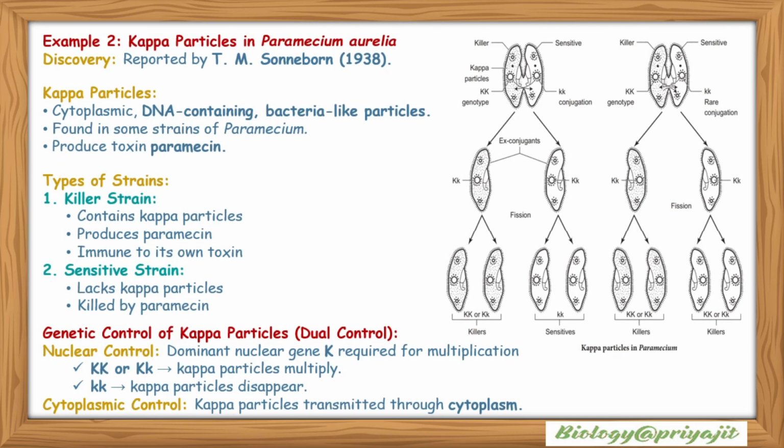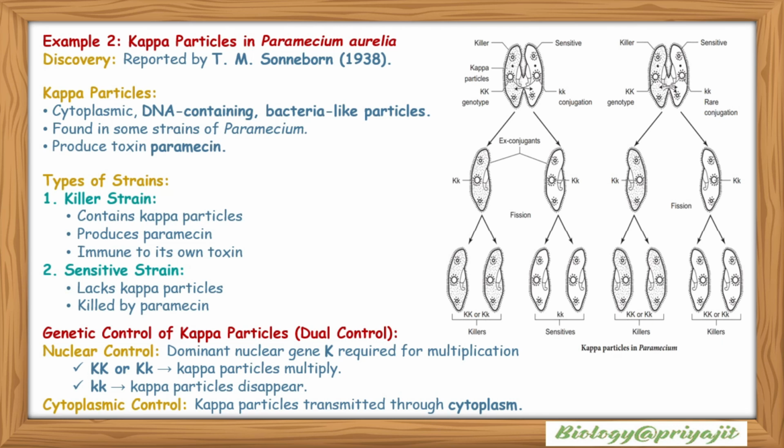The second example is the Kappa particles in Paramecium aurelia, reported by T.M. Sonneborn in 1938. According to this experiment, Kappa particles are cytoplasmic DNA-containing bacteria-like particles found in some strains of Paramecium. They produce a toxin, paramecin. The killer strains contain Kappa particles and produce paramecin, and they are immune to their own toxin. But the sensitive strain lacks the Kappa particles and is killed by paramecin.